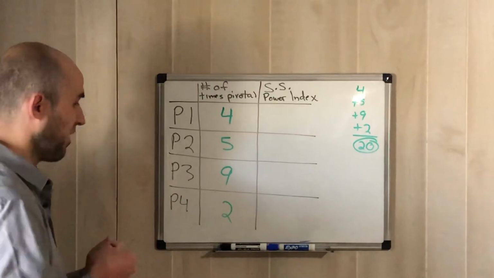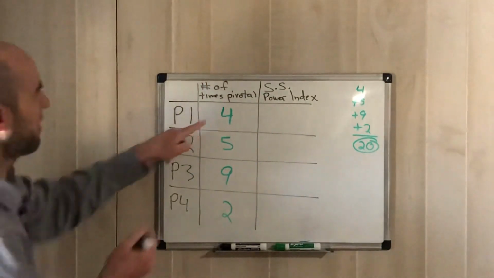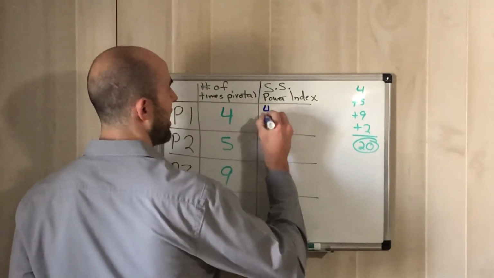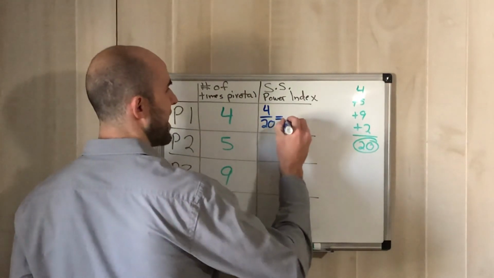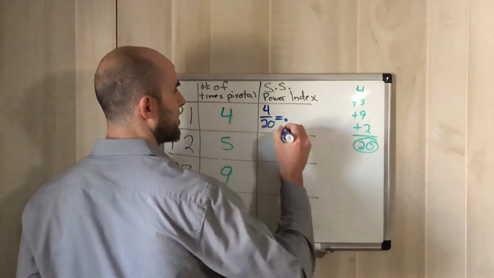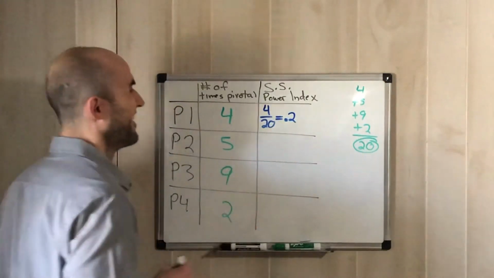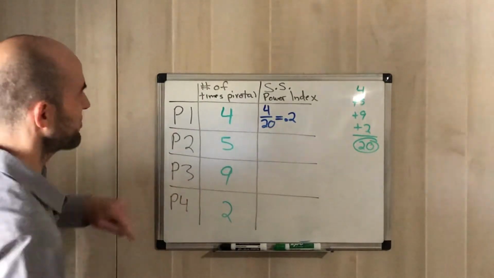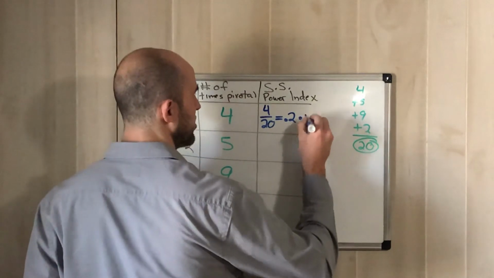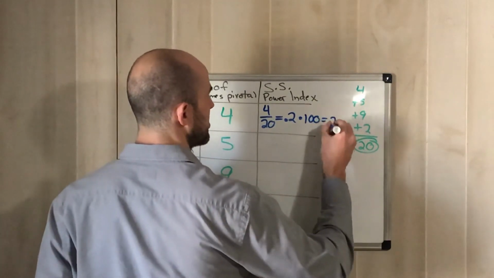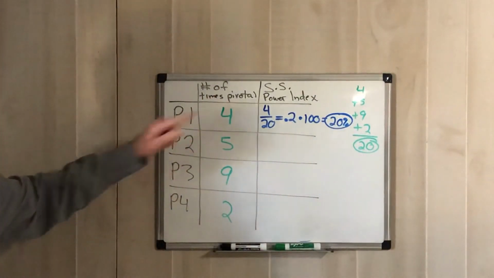So starting with player 1, exactly what we did before, calculating the percentages. He was pivotal 4 out of 20 times. 20 is the total. So 4 divided by 20 is going to end up giving us 0.2. The way you change 0.2 to a percentage would be 0.2 times 100, which gives us 20%. So that 20% right there, that would be our power index for player 1.